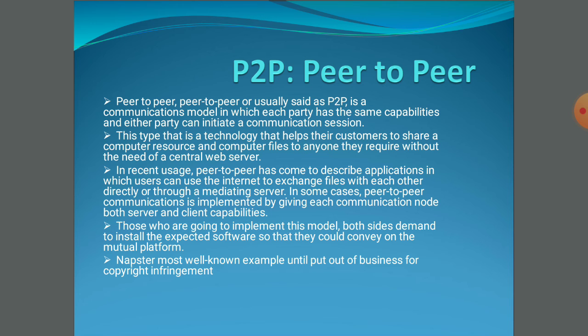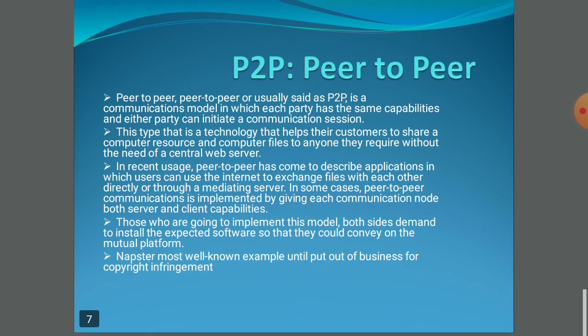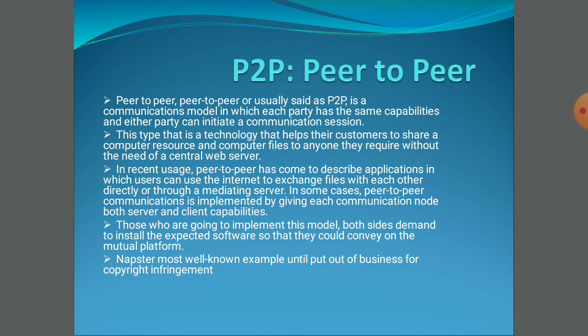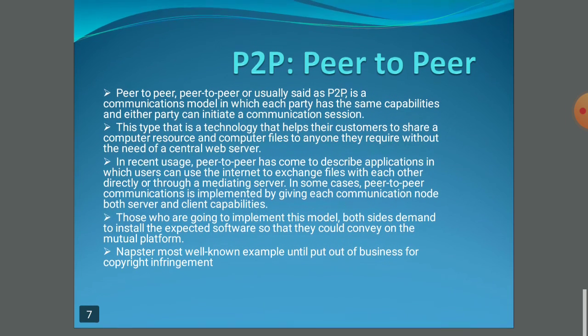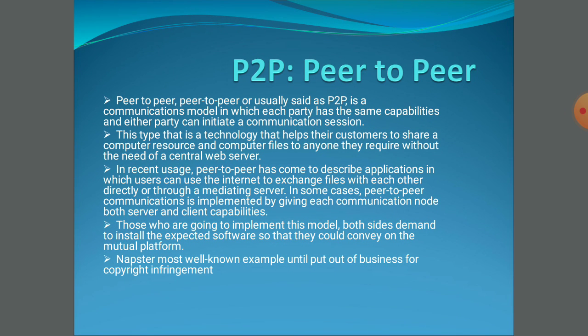For example, when there is sharing of data without involving a third party, that is categorized under peer to peer. Many people now download songs through mp3 websites without involving a third party, which is also part of peer to peer. The best example for P2P is napster.com, which is a famous example categorized under P2P. So we have finished with the different types of e-commerce.